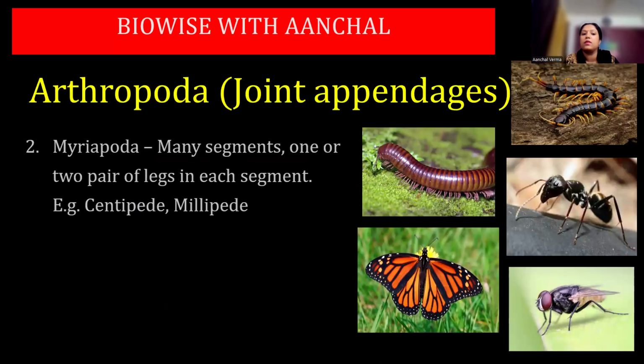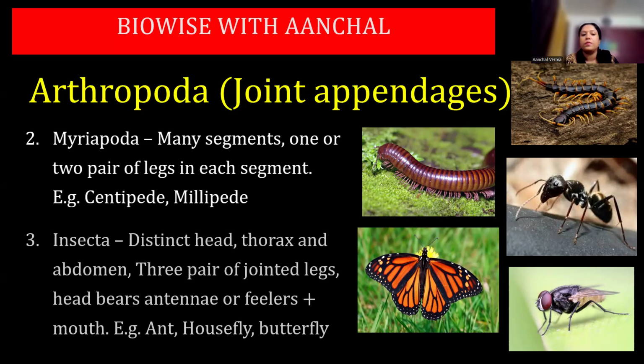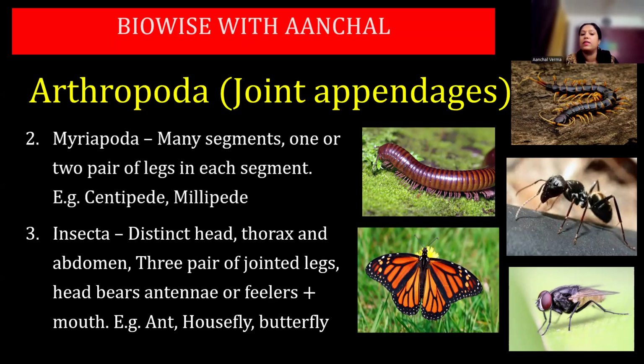The next class is Myriapoda, with many segments, one or two pairs of legs attached to each segment. Examples: centipede, millipede. The next class is Insecta, with a distinct head, thorax, and abdomen, three pairs of jointed legs. The head bears antennae or feelers, and the mouth is also present in the head.